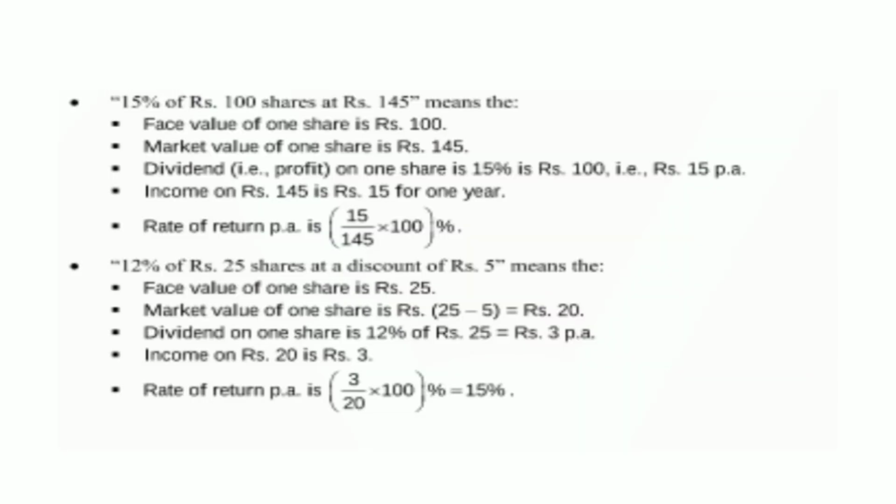Also, what do these statements mean? You may get a question like what do these statements mean, and you can get options to select. 15% of rupees 100 shares at rupees 145. Well, this would mean that the face value of one share is rupees 100. The market value of one share is rupees 145. The dividend or the profit on one share is 15% of rupees 100, that is rupees 15 per annum, and the rate of return per annum is 15 by 145 into 100%.